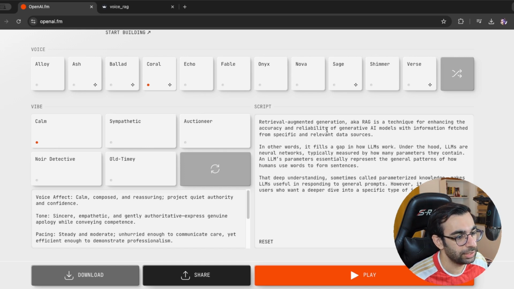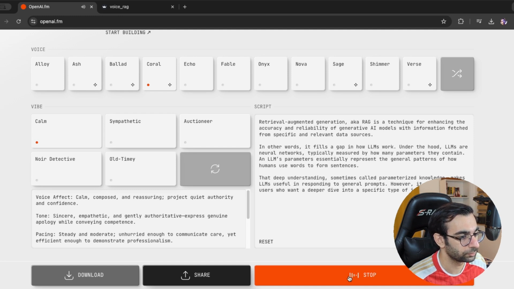And then I used a piece of text from some article on what is RAG. I think the article was from NVIDIA blog. And I'm gonna ask AI to read this and give me an audio file to use in our application. So I can click play here.